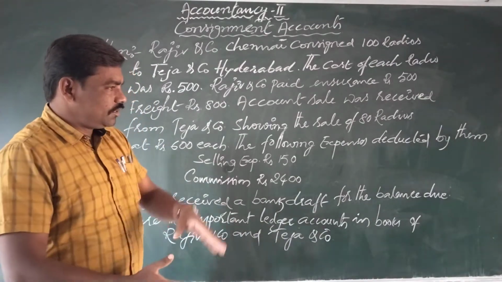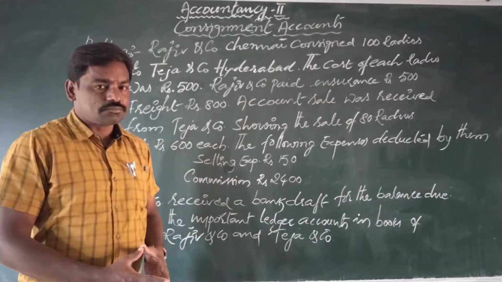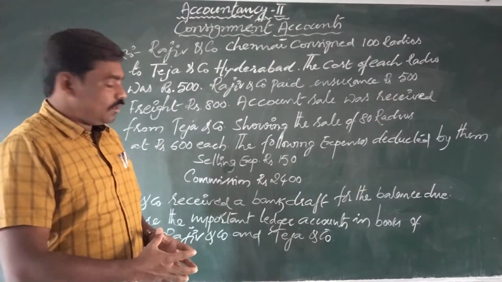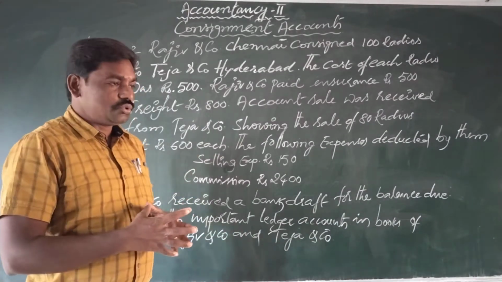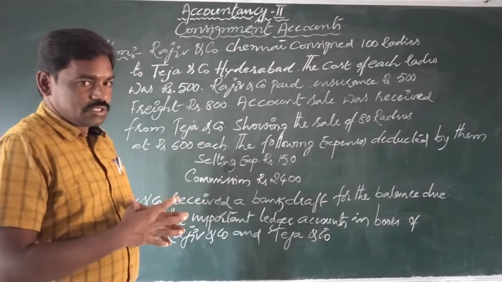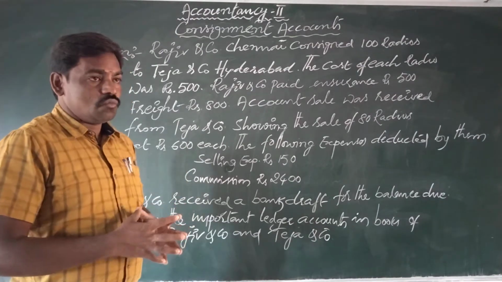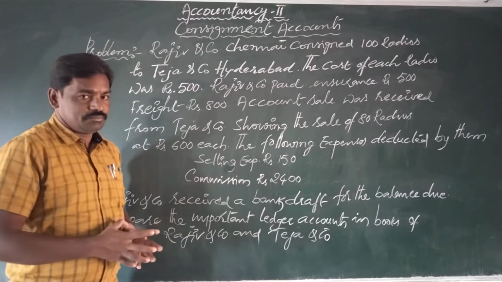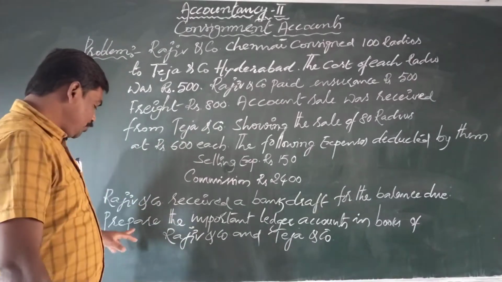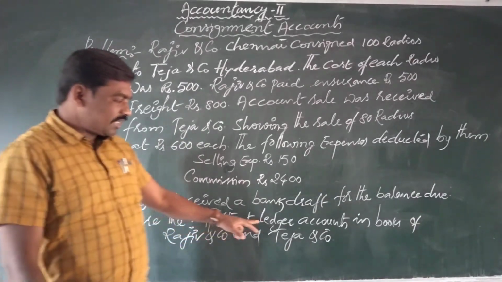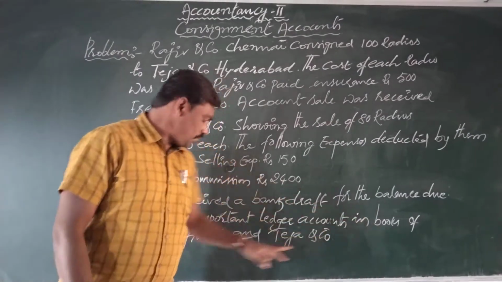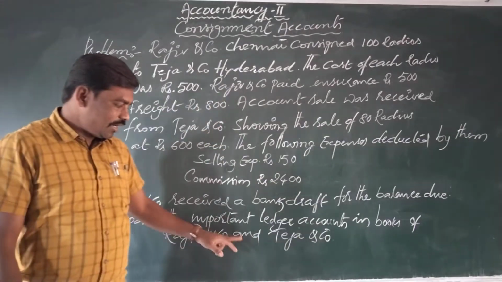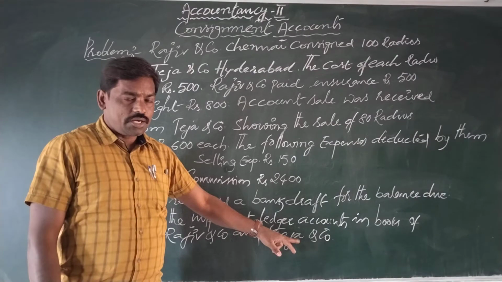Dear students, this is the problem, and here we have to first understand what we are asked. We are asked to prepare the important ledger accounts in the books of Raju and Company and Teja and Company.